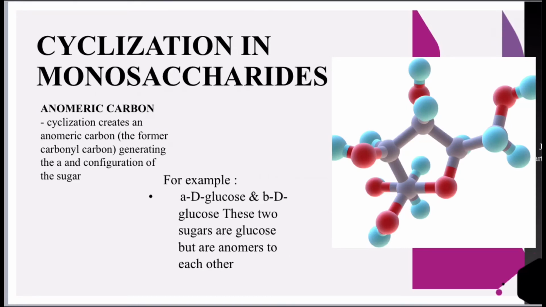Cyclization creates an anomeric carbon, which is the former carbonyl carbon, generating the alpha and beta configurations of the sugar. For example, alpha-D-glucose and beta-D-glucose are both glucose but are anomers of each other.